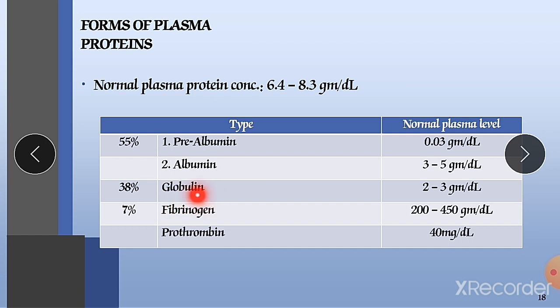Next is globulin. Its total proportion is 38% and its concentration is 2 to 3 gram per dl. Next is fibrinogen at 7%, whose major function is platelet aggregation and the clotting process. Its concentration is 200 to 450 per dl. Prothrombin is another clotting factor responsible for clotting, which gets converted into thrombin in the process of clotting, and its concentration is 40 mg per dl.